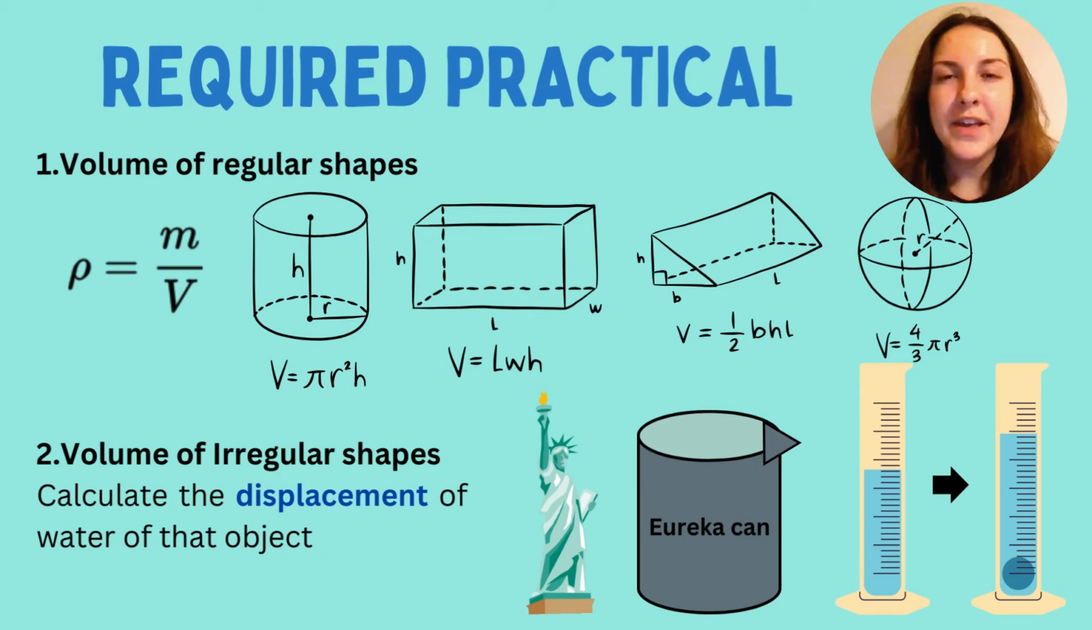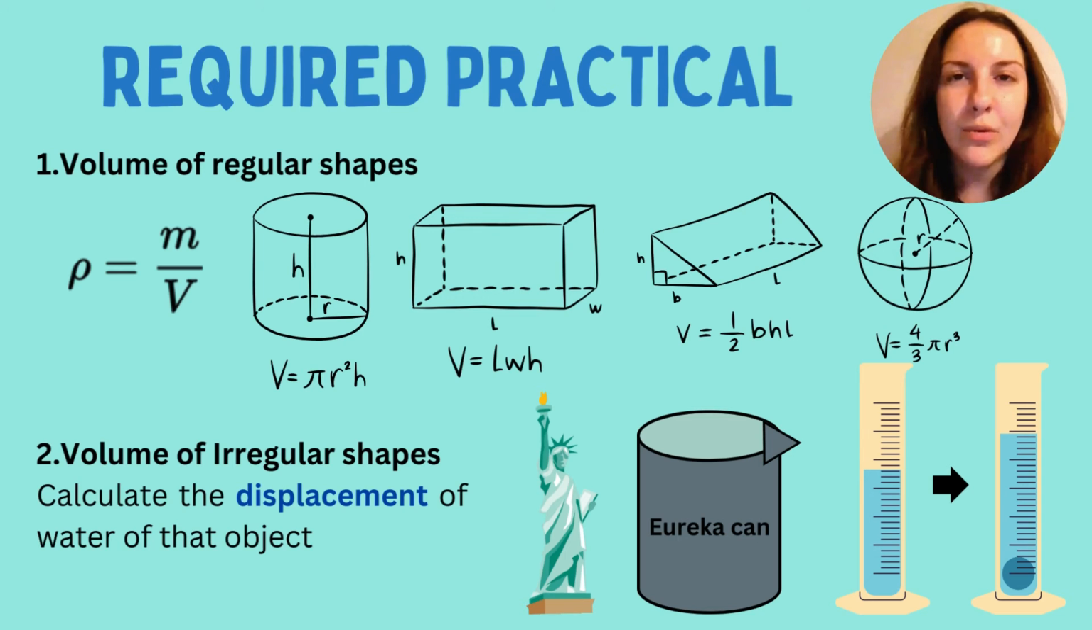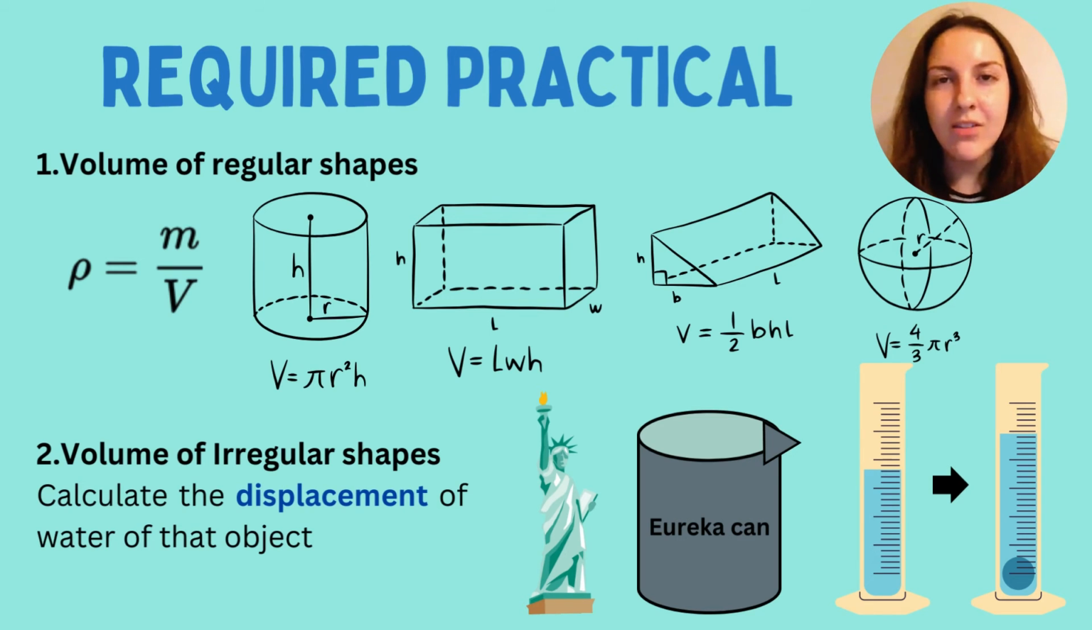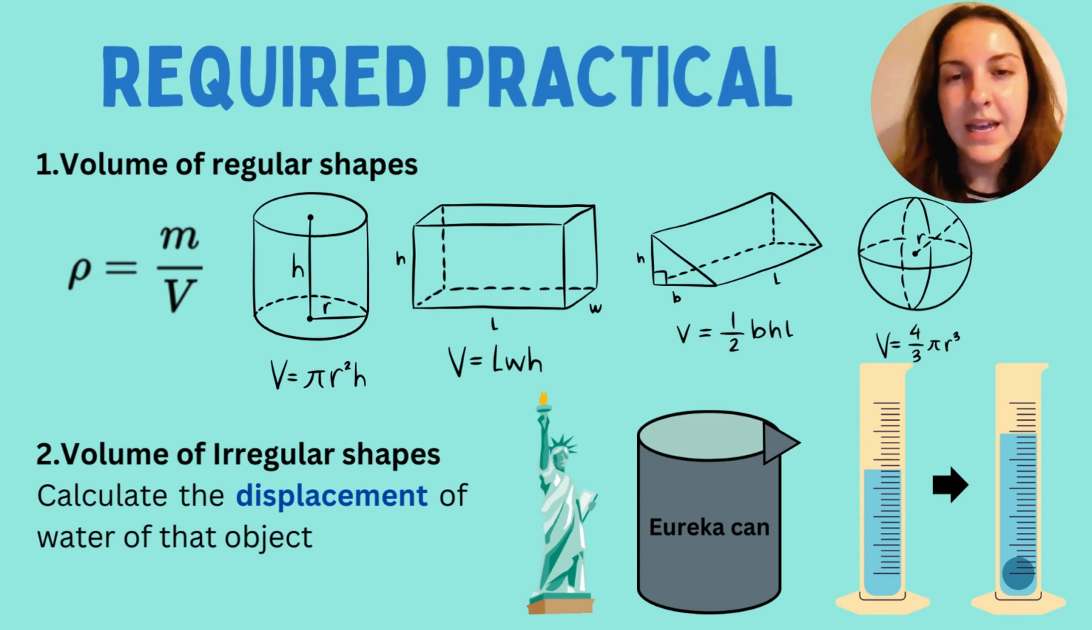However, often in the exam, they won't necessarily say it's a regular cuboid. They'll just say a regular shape, in which case go with the simplest one, say a cube. You could just do the length times width times height. It doesn't really matter too much.